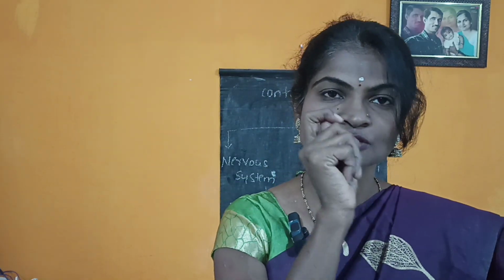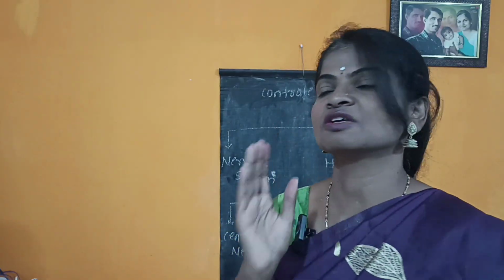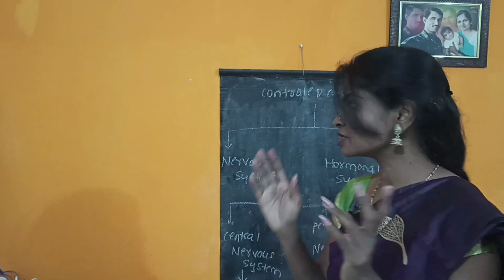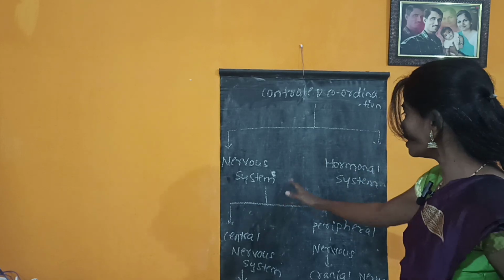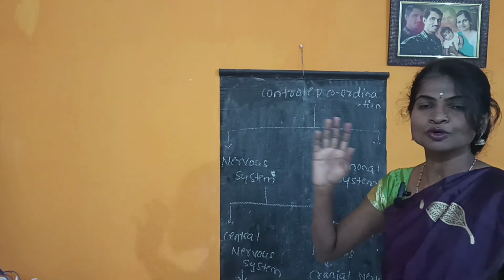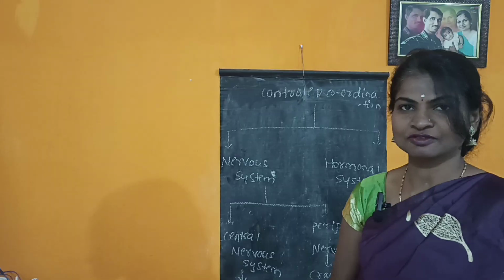We will study the response given by the body to the external environment, that is, a stimulus. A stimulus is nothing but any change in the environment. Whatever stimulus takes place in our surroundings, the body is going to respond to it. That response is given through two systems: one is the nervous system, another one is the hormonal system. Today we will discuss this in detail.